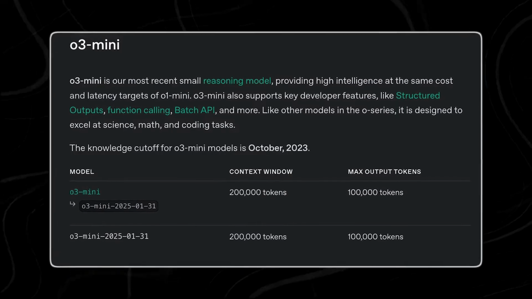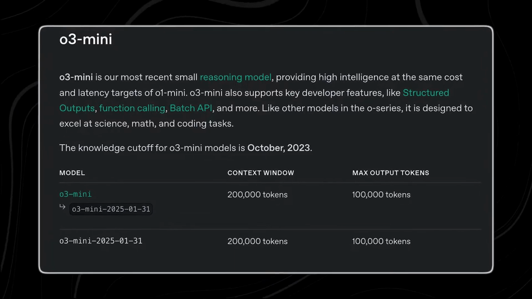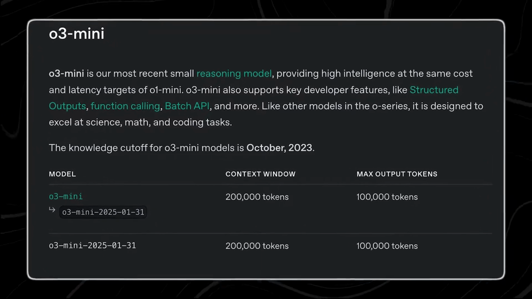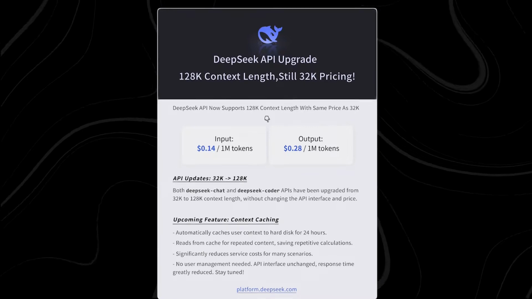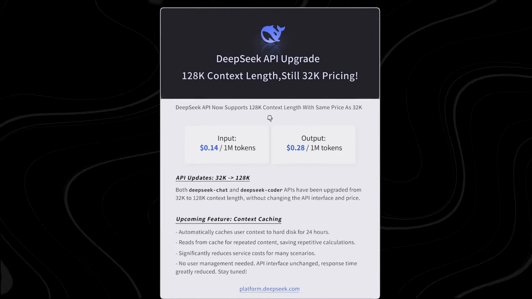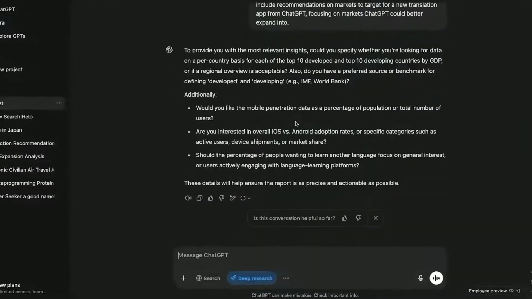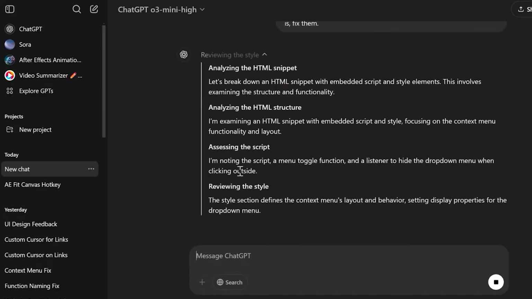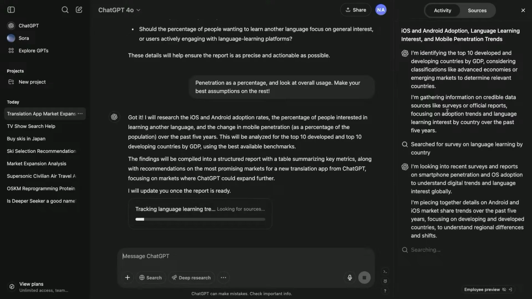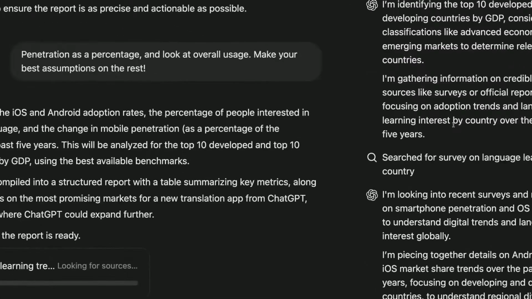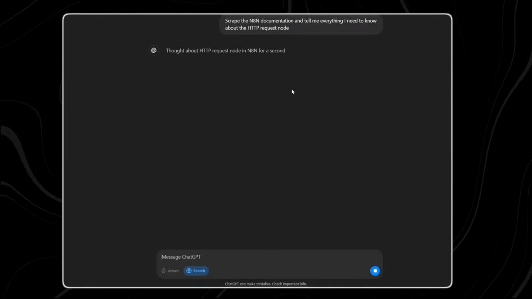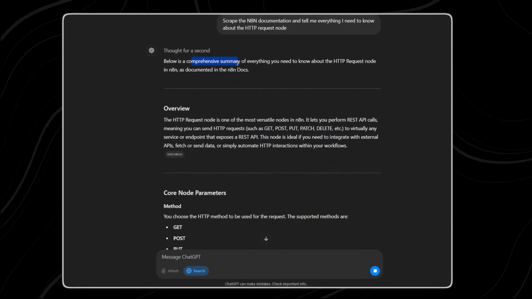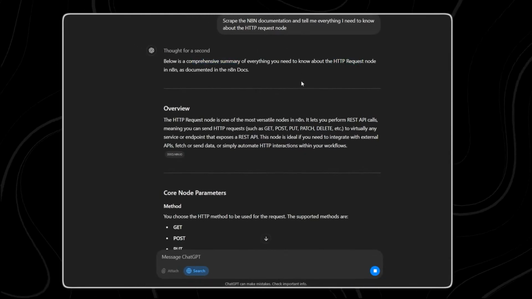Beyond accuracy, OpenAI has expanded the context window to 200,000 tokens, surpassing DeepSeek R1's 130,000 token limit. This makes O3 Mini especially useful for research, coding, and multi-step reasoning tasks, where maintaining context over long interactions is crucial. Users also now have 3 reasoning effort levels: low, medium, and high, allowing for a balance between speed and depth depending on the task at hand.